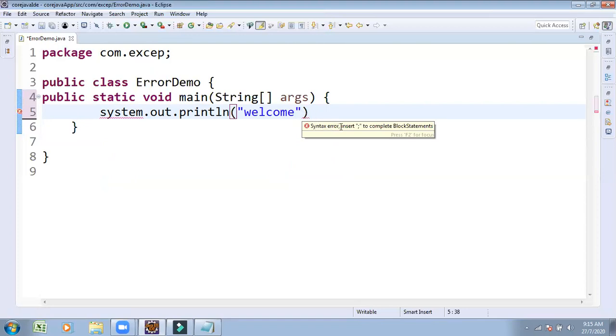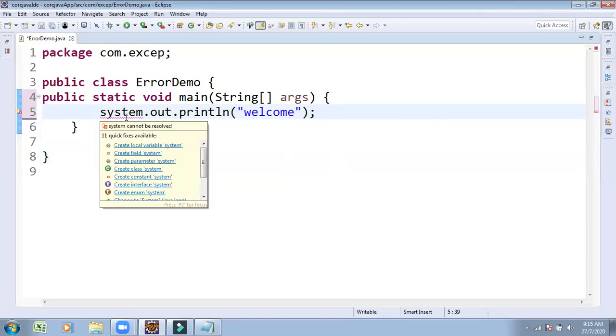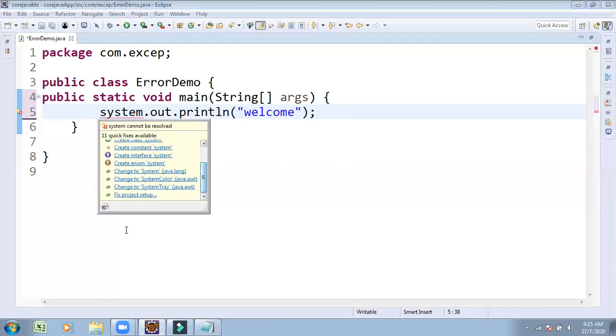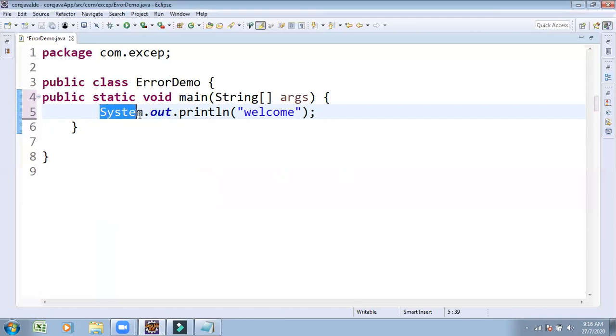Here see one error: insert semicolon to finish the statement. Similarly, in this one, it shows create local variable system, create field system. Lot of things are shown here. Here, change to System. When we click, automatically uppercase is applied. System is uppercase. This is a syntactical error. Due to syntax problems these errors appear. That's why it's called a syntactical error or compile time error.